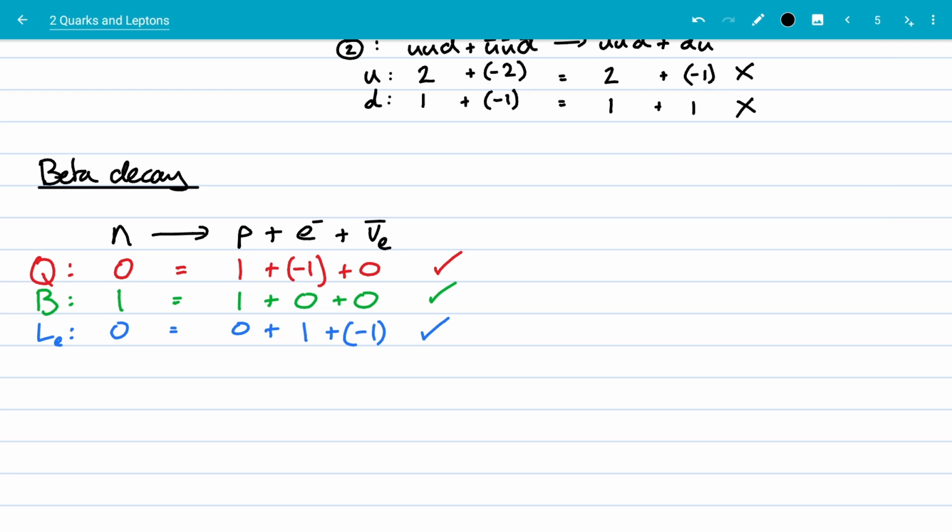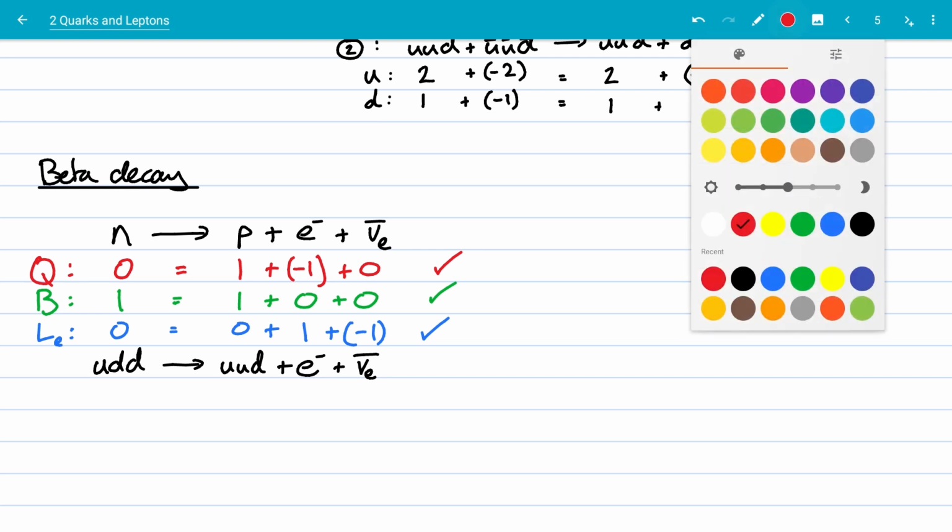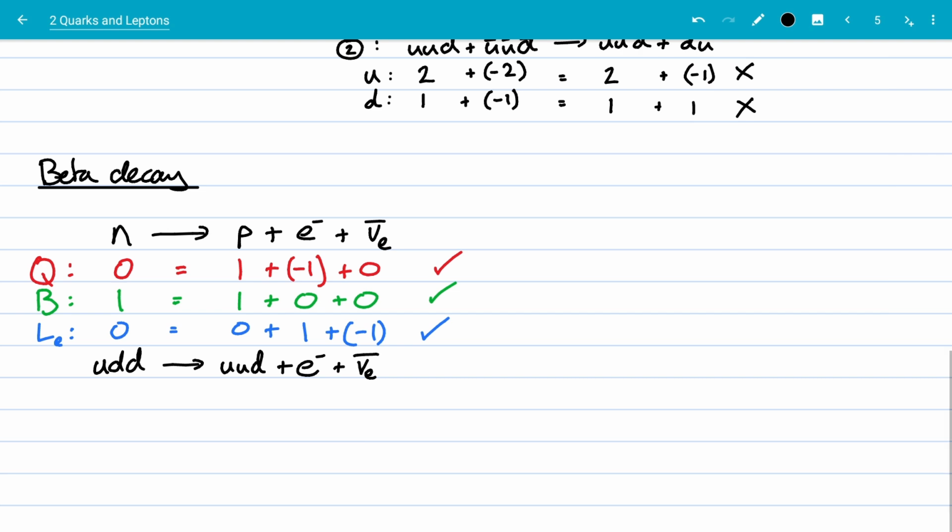Now let's look at it in terms of quarks. Well, in terms of quarks, the neutron is up, down, down. And we're saying that that turns into up, down, up, down, plus the electron antineutrino. So now let's check what's going on with our quarks. And might as well just stick with the black pen. Up quarks, we've got 1 equals 2.